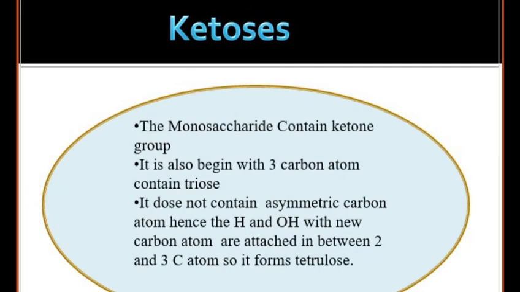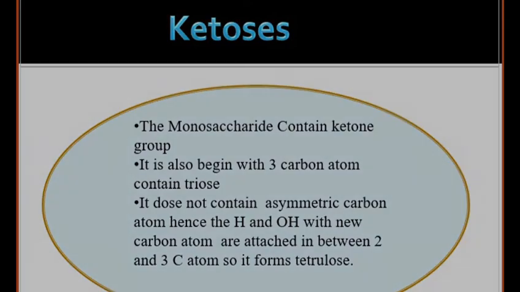Now we will discuss the ketoses series of monosaccharides. If the carbohydrate contains a ketone group, then that particular series of carbohydrate is called the ketoses series. The ketoses series also begins with the 3 carbon atom triulose. My dear friend, the ketoses series of monosaccharides does not contain any asymmetric carbon atom. Hence, the H and OH group with a new carbon atom are attached in between the second and third carbon atom. So, it forms tetrulose from triulose.